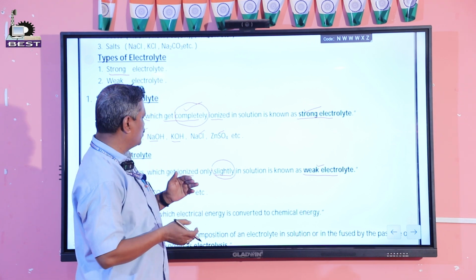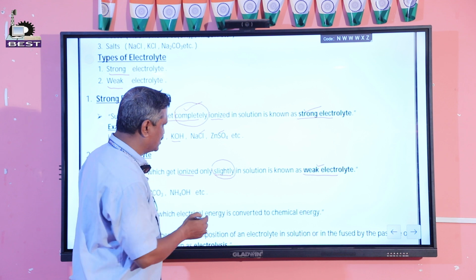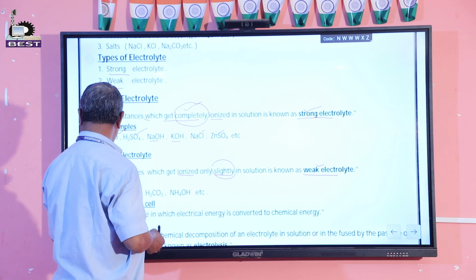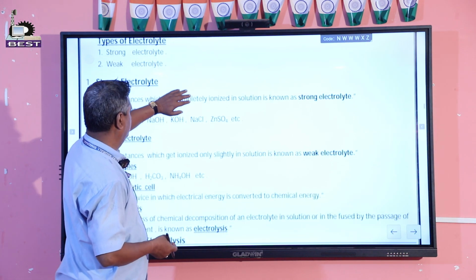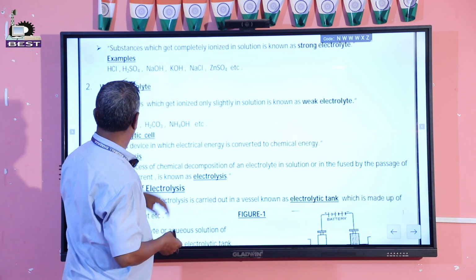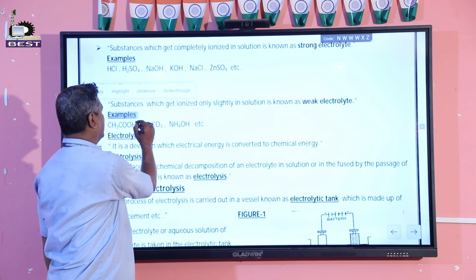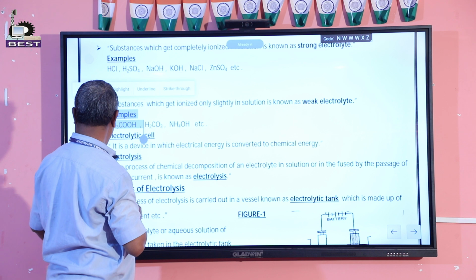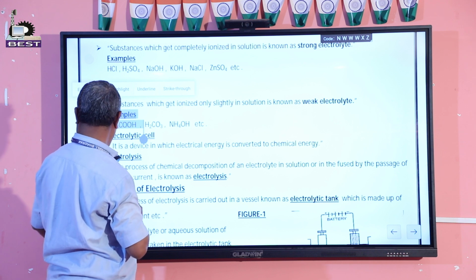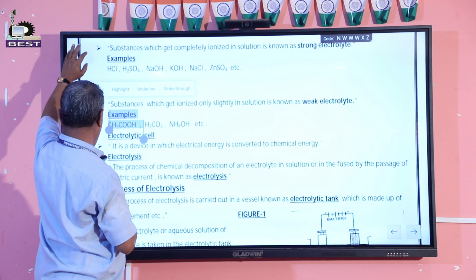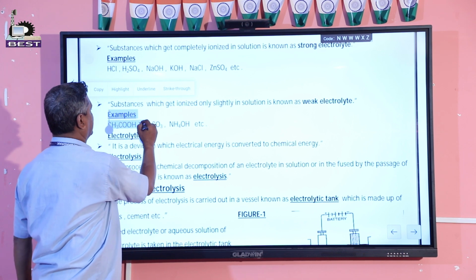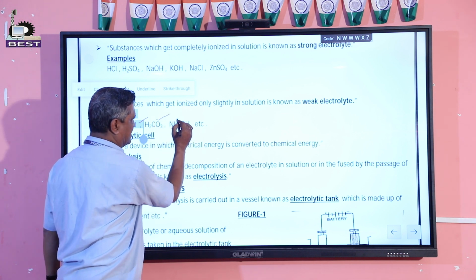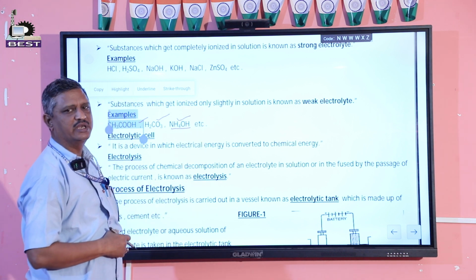But if it is ionized only below 30%, then it is called a weak electrolyte. Examples of weak electrolytes are acetic acid, carbolic acid, and bases like ammonium hydroxide. These all are weak electrolytes.